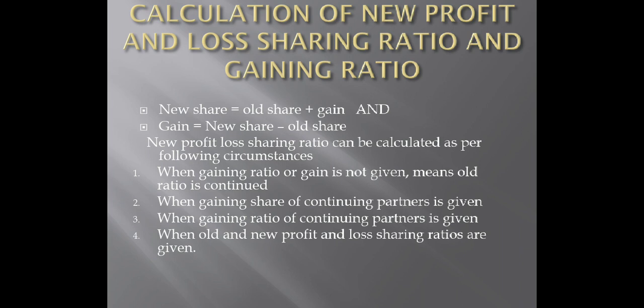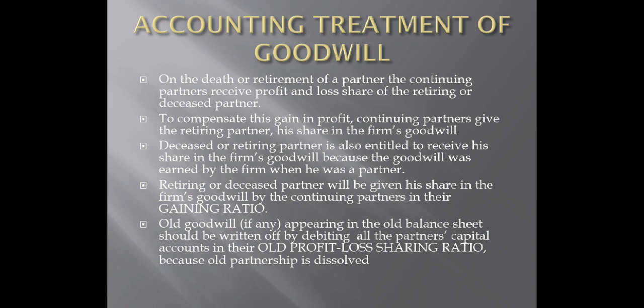Okay, let us see what is the next topic. Yeah, this is the second point. Accounting treatment of goodwill. An important point. Let us start from the first point. On the death or retirement of a partner, continuing partners receive profit and loss share of the retiring or deceased partner.